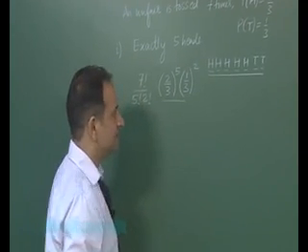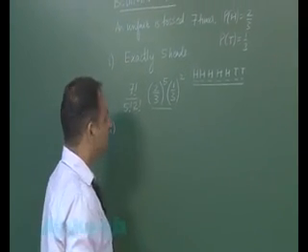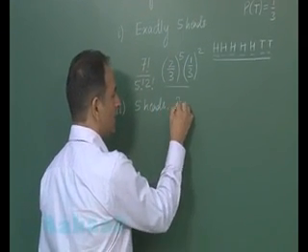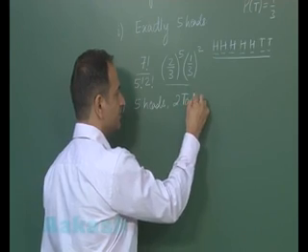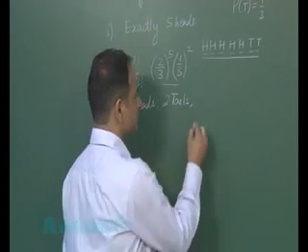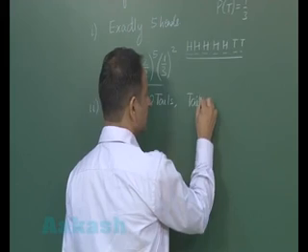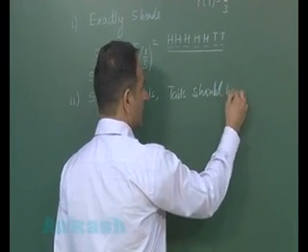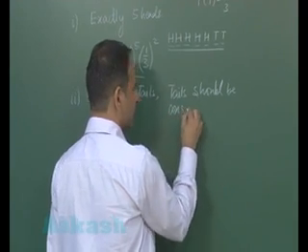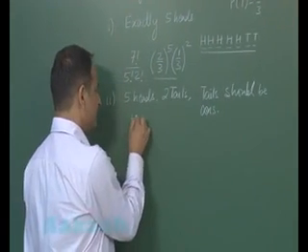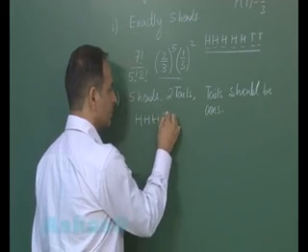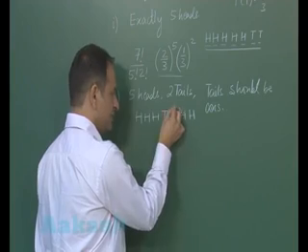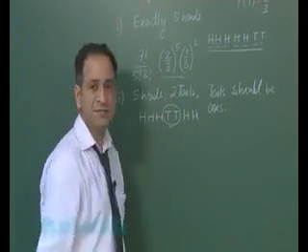In this case, it is given, again there are 5 heads and 2 tails, but tails should be consecutive. Now let us see here. 2 tails are here and it is given these 2 should be consecutive.